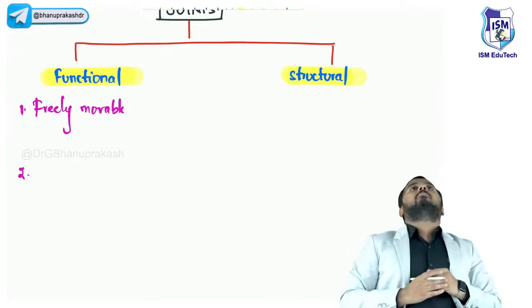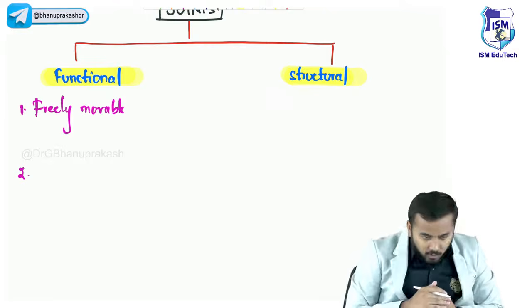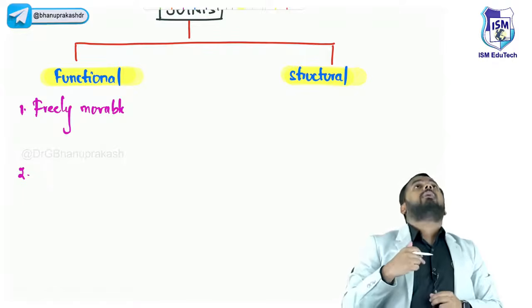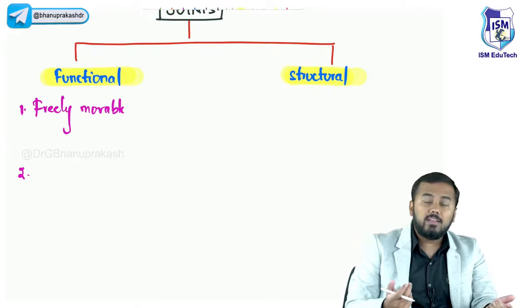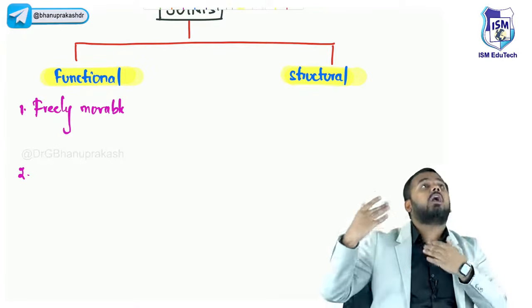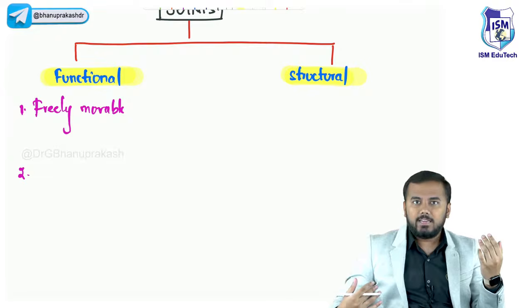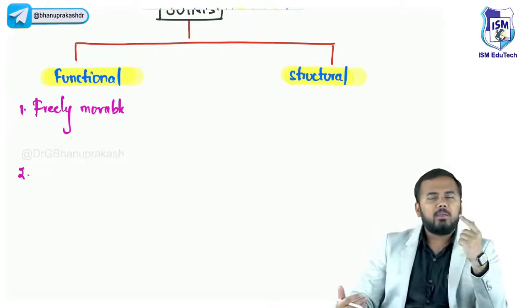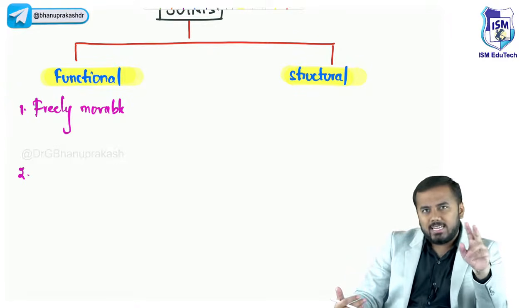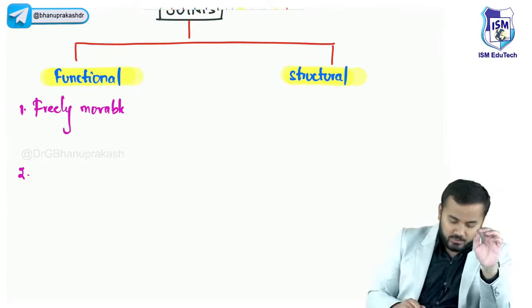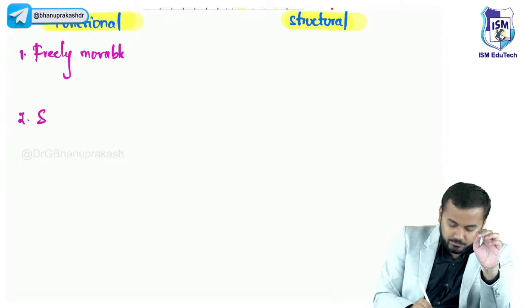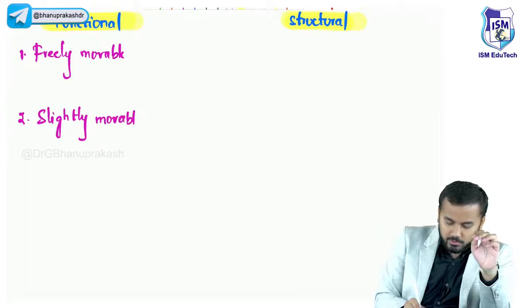Now I can bend back like this, and I can bend forward. But when I bend back, can I touch my head to my buttocks? No, I would break my spine. So I can bend, but not completely. Tell me, is this joint slightly movable or completely immovable? It is slightly movable. So the second important type is the slightly movable joint.